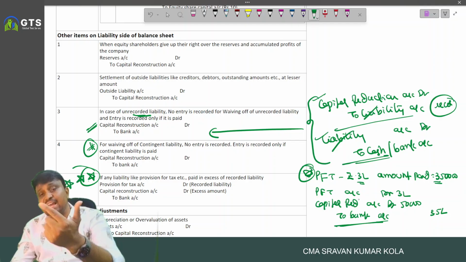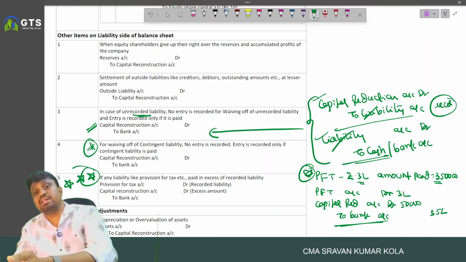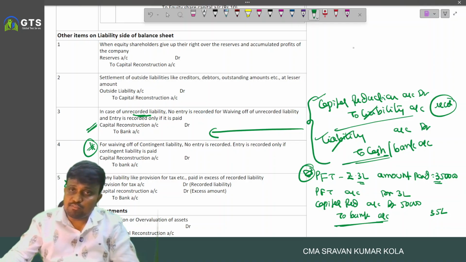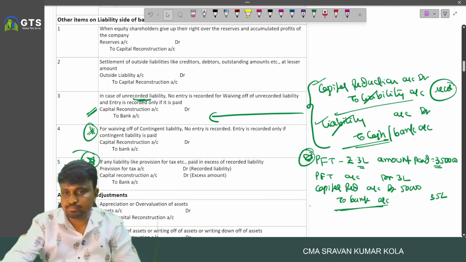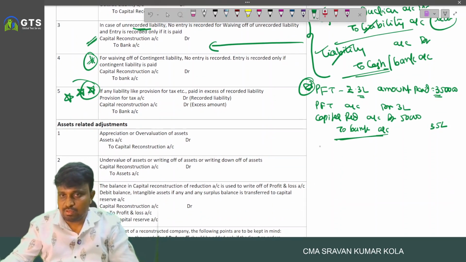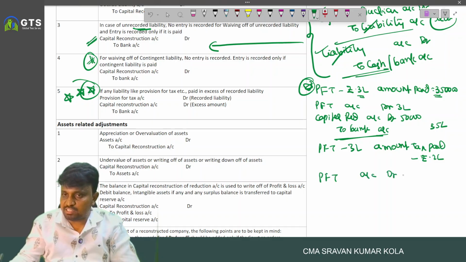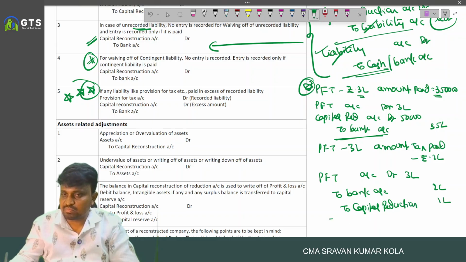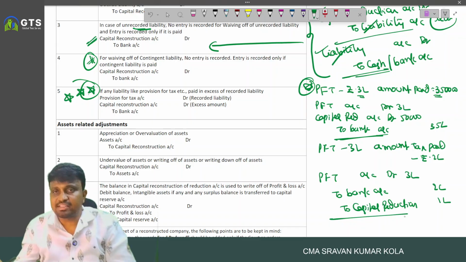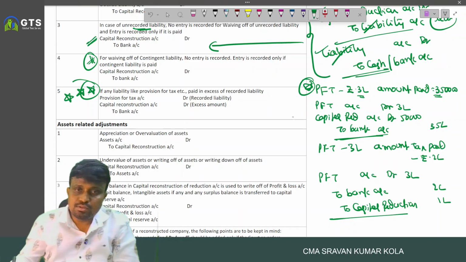Provision for tax account debited 3 lakhs, to bank 2 lakh, to capital reduction 1 lakh.